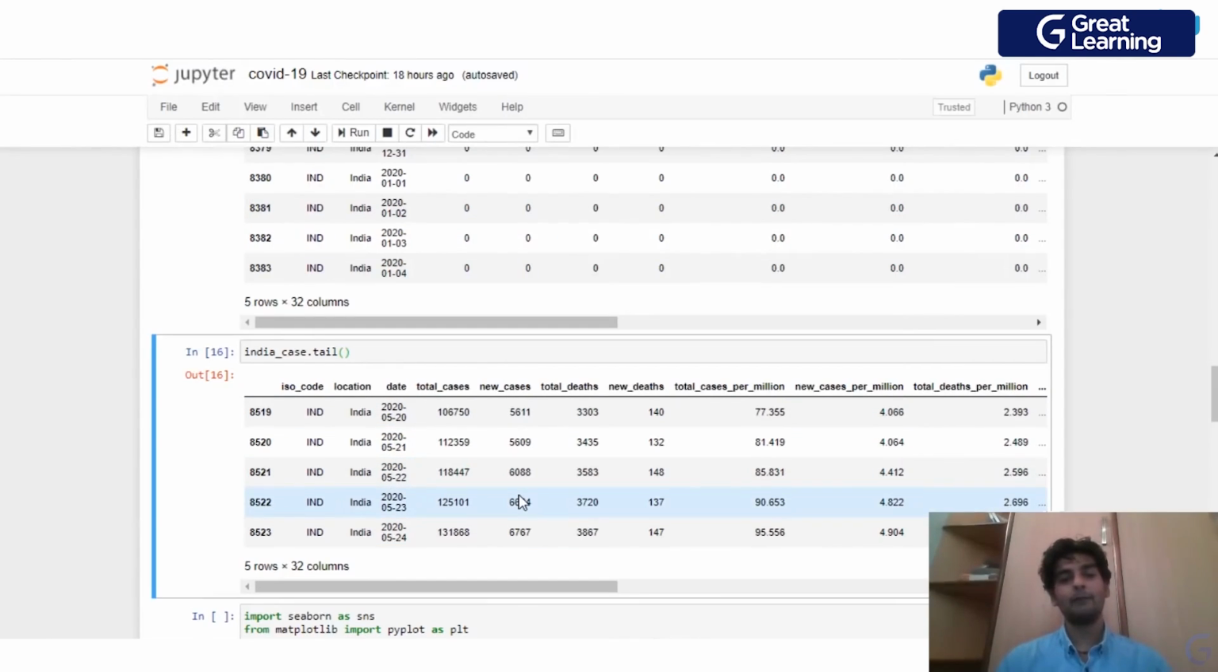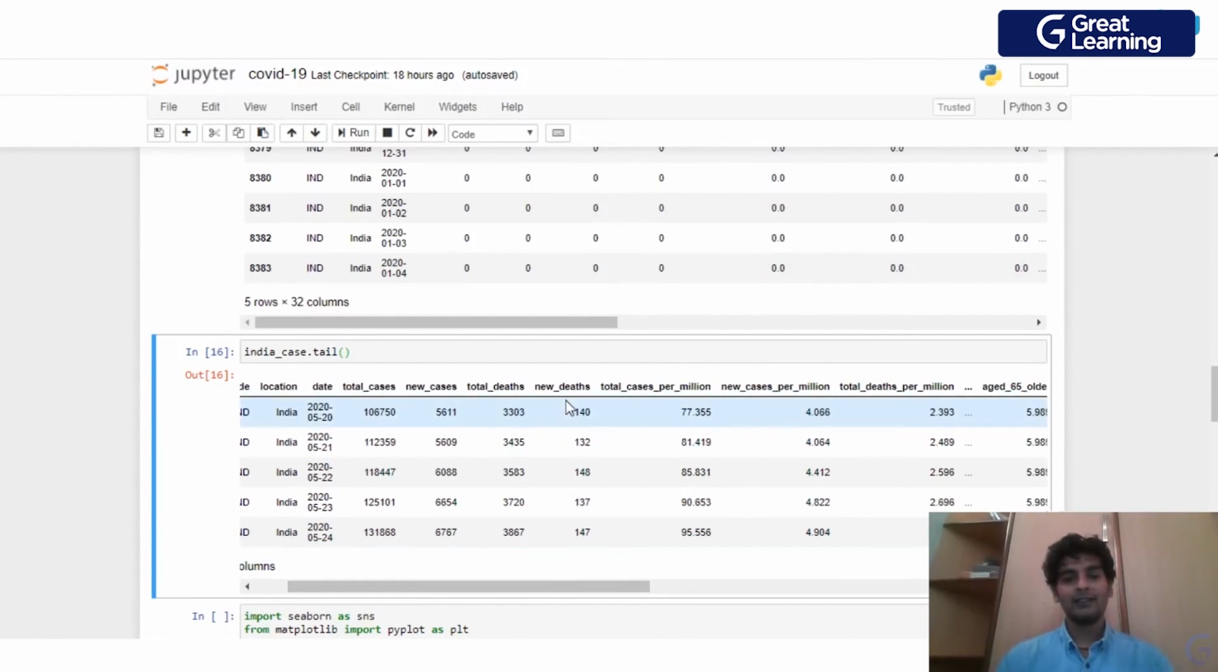So as you see, this is very problematic over here. We have more than 6,000 cases every single day. So this is not really good. And as you see, the number of deaths are also more than 100. So on 24th of May, we had 147 deaths because of COVID-19.